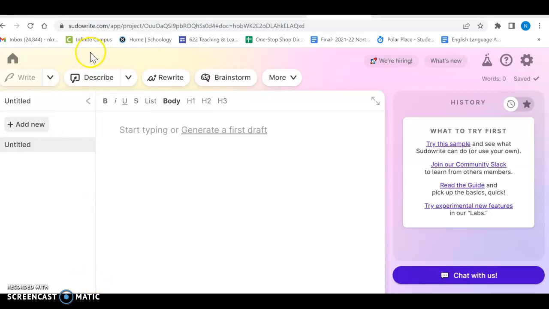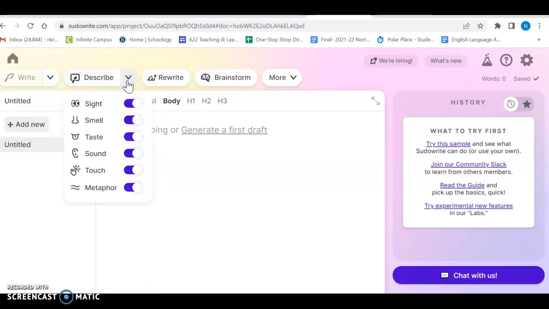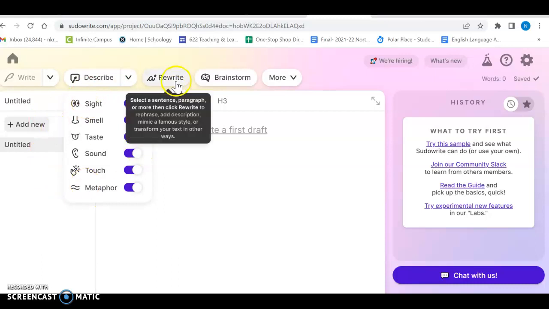So this is the website I was telling you about. It's called Sudowrite, and it starts as a free trial account, and you can also pay a $10 subscription. It allows you to do a number of different things. For description purposes, if you're doing any type of creative writing, this could be useful to generate sensory information.